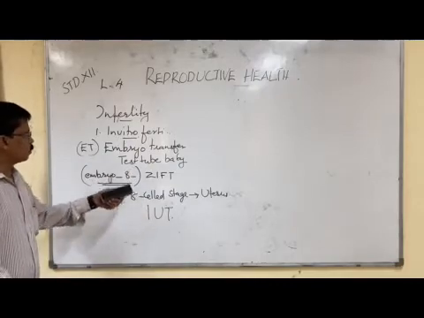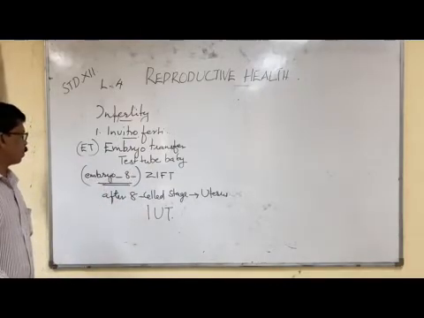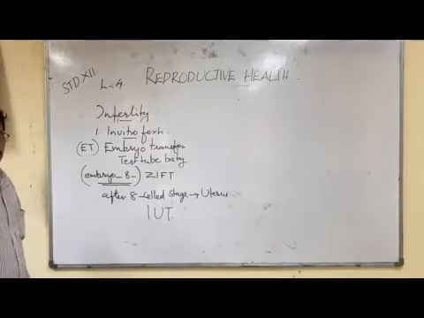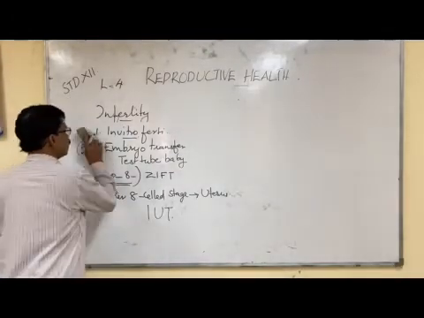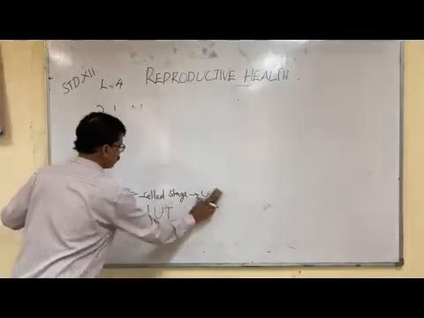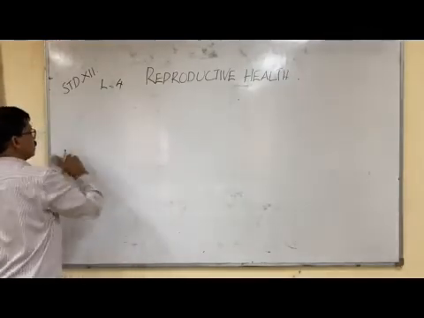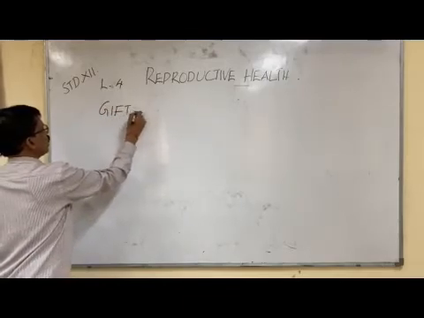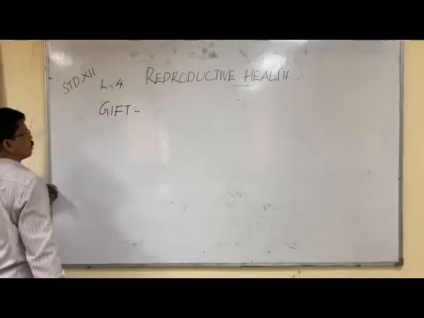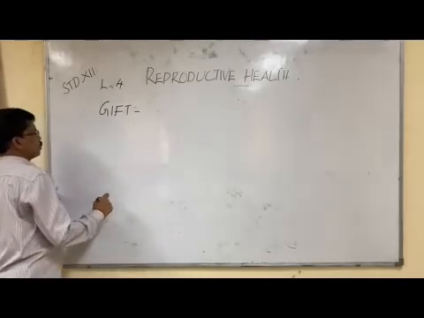Both are part of the test tube baby program. Okay, right? Now the next one is GIFT and intracytoplasmic sperm injection. So what is GIFT and intracytoplasmic sperm injection? The next one is GIFT, gamete intrafallopian transfer.